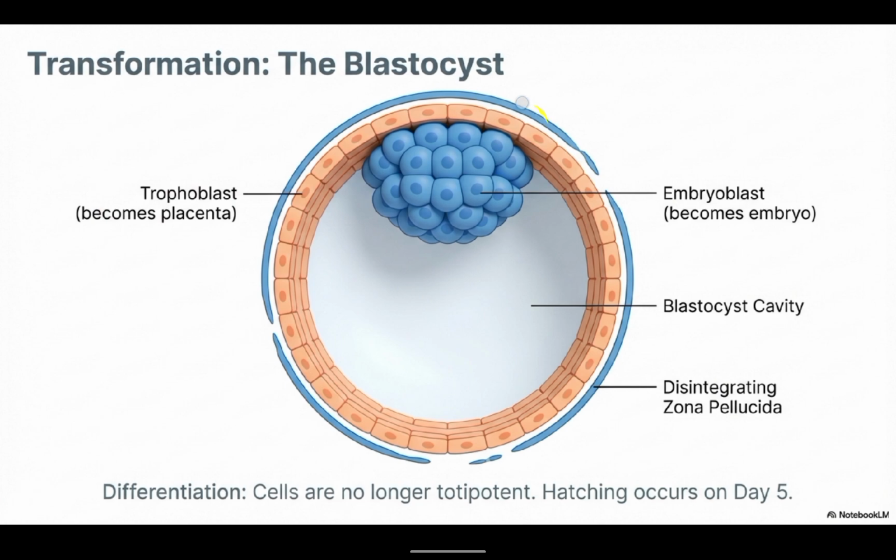They now have the zona pellucida that is about to disappear, because they have reached the uterine tube. As they reach the uterine tube, fluid starts migrating. As they reach the uterus, fluid from the endometrial lining starts migrating to these cells, and as it does, we now form the blastocyst. Cells are no longer totipotent. Hatching occurs on day 5.